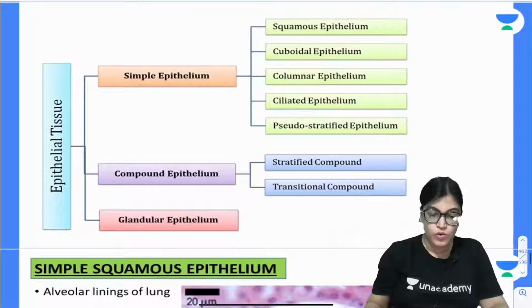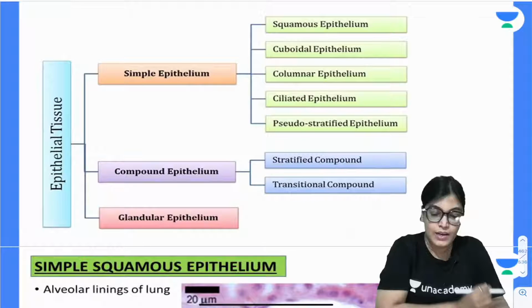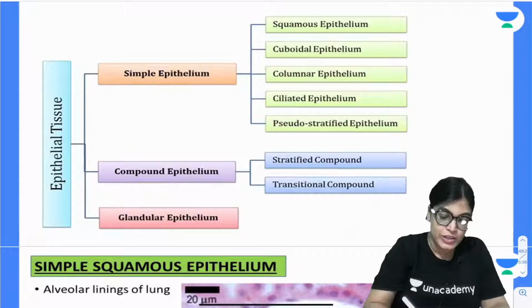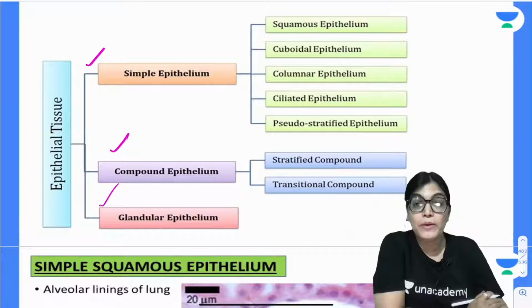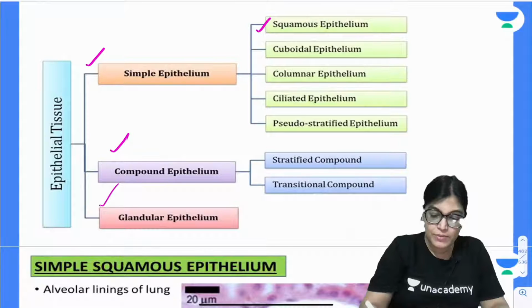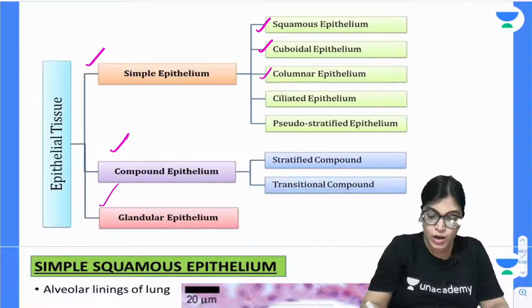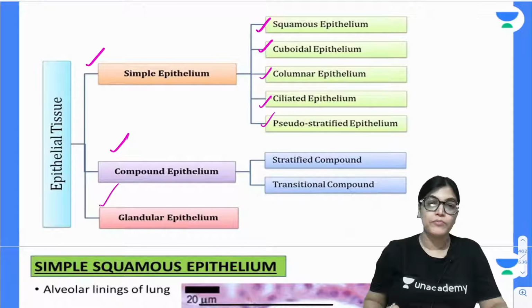Now, let us move on to the classification of epithelial cells. When we are talking about classification, we have got simple, compound and glandular epithelium. If I broadly describe the epithelium, it is simple epithelium, compound epithelium and glandular epithelium. The examples of simple epithelium can be squamous epithelium, cuboidal epithelium, columnar epithelium, ciliated epithelium or pseudostratified epithelium. These are the examples of simple epithelium.